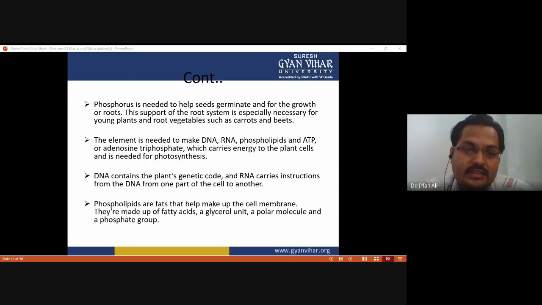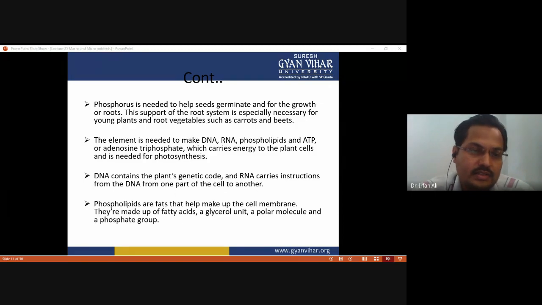The element is needed to make DNA, RNA, phospholipid, and ATP, adenosine triphosphate, which carries energy to the plant cell, and is needed for photosynthesis. So that's why it is a very essential component. It is a part of the DNA, a part of the RNA, and also part of the phospholipid, which is a major component of the plasma membrane. And it is a part of the ATP, which is a molecule that provides the energy for all the work carried out by the plant.